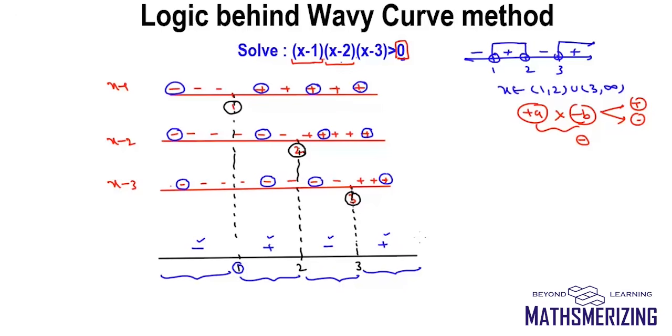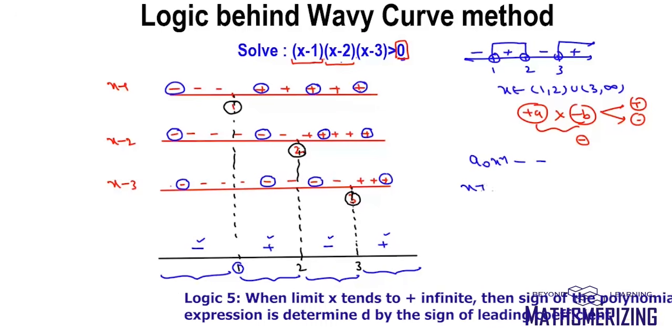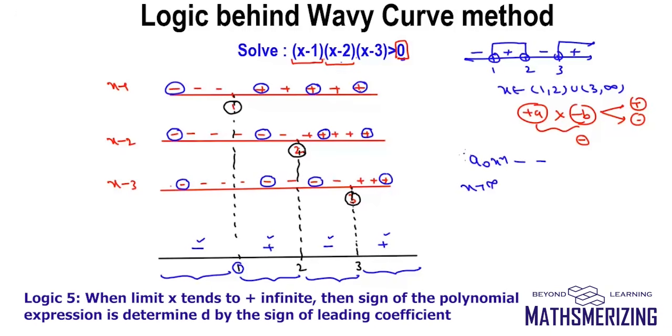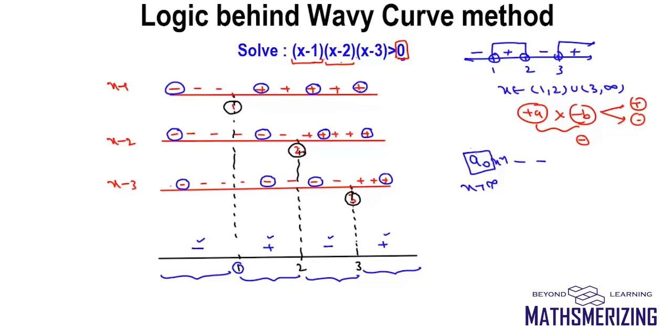Now, why do I start with the sign of the rightmost? What I know is, for any polynomial expression, when x tends to infinity, the sign of the expression depends on the sign of the leading coefficient. So that is the only reason I start with the rightmost, and I take the sign of the rightmost as the sign of the leading coefficient.